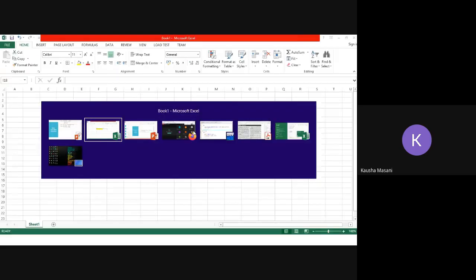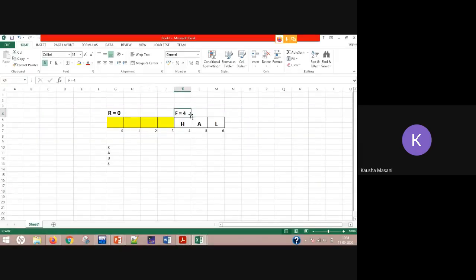Suppose my rear is somewhere here. There are some elements A, J, N, and this is empty.